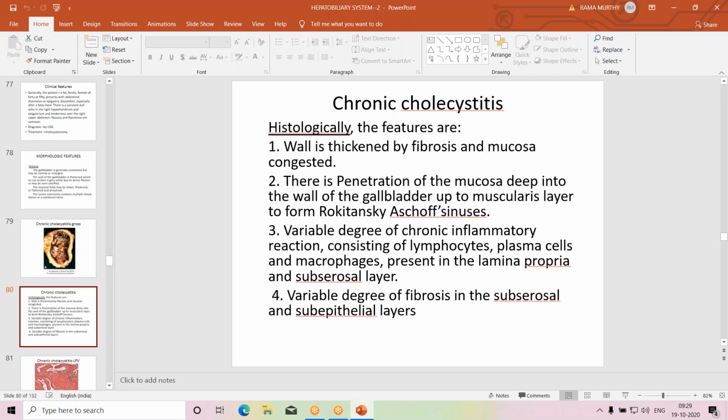And histologically, if you take a section from the gallbladder wall and examine microscopically, the wall is thickened by fibrosis, the mucosa is congested, and there is penetration of mucosa deep into the wall of the gallbladder up to the muscular layer to form Rokitansky-Aschoff sinuses. I will show that picture.